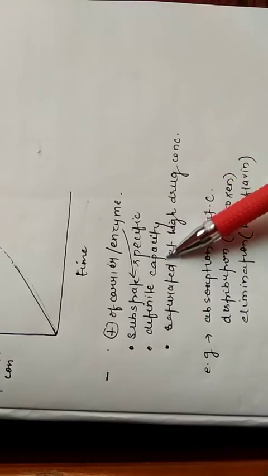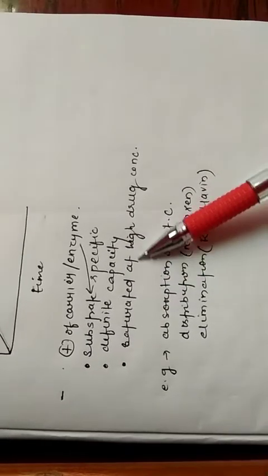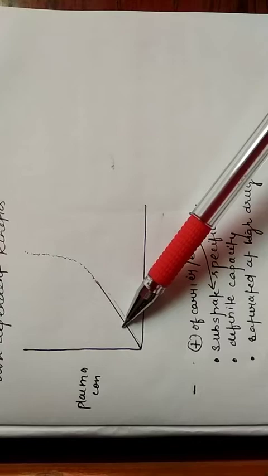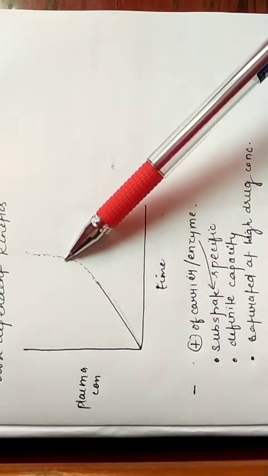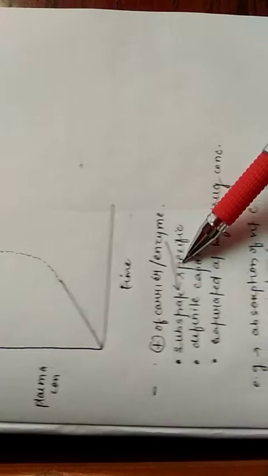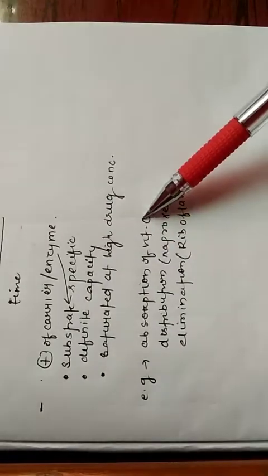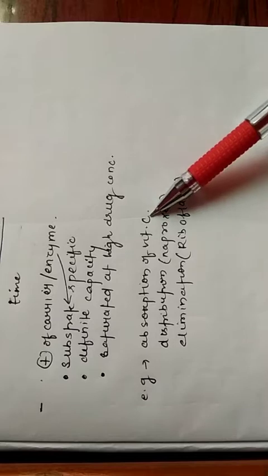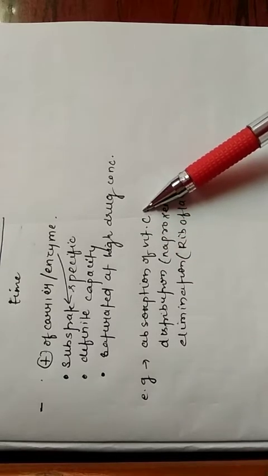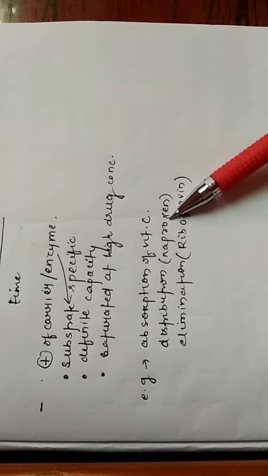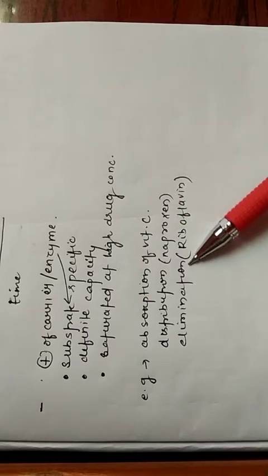It depends on the presence of any carrier or enzyme which is substrate specific, has definite capacity for the substrate, and gets saturated at high drug concentration. Means if the drug concentration is increasing, it will be converted to zero order kinetics. And we see this mixed order kinetics in the absorption of vitamin C, in the distribution of naproxen, and in the elimination of riboflavin.